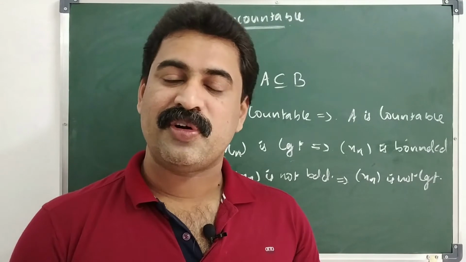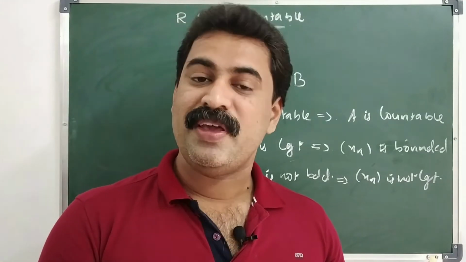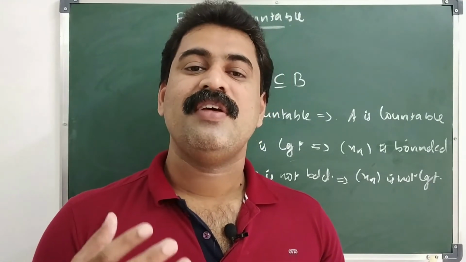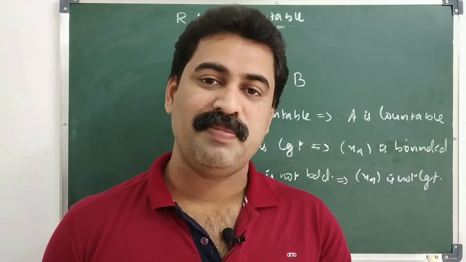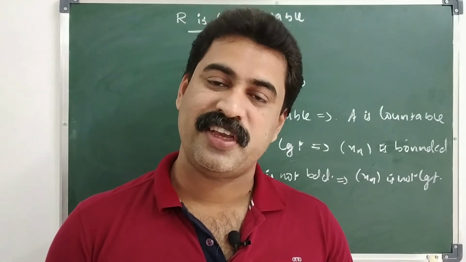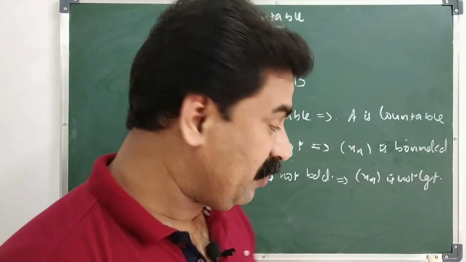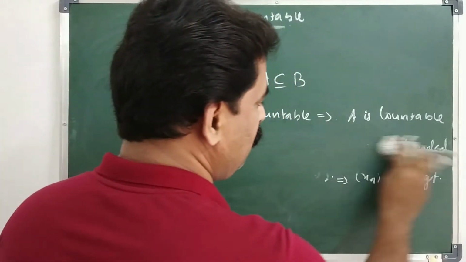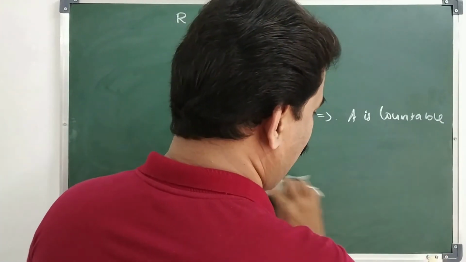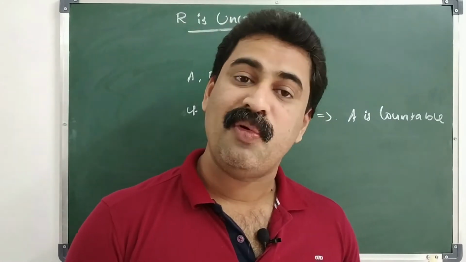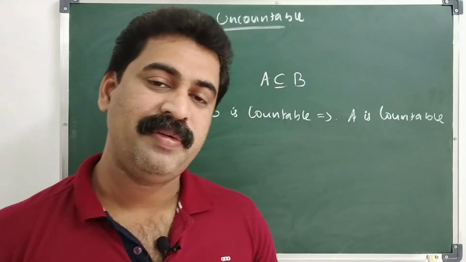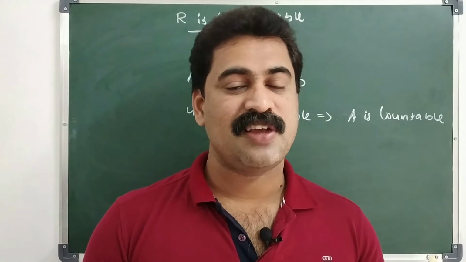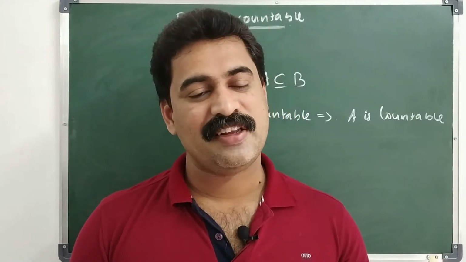Clear? That means contrapositive means if P implies Q, then its contrapositive is not Q implies not P, negation of Q implies negation of P. Clear? So here we have if R is countable, then every subset of R is countable.